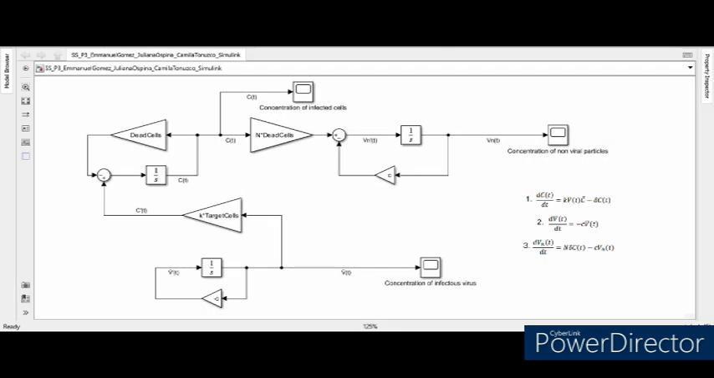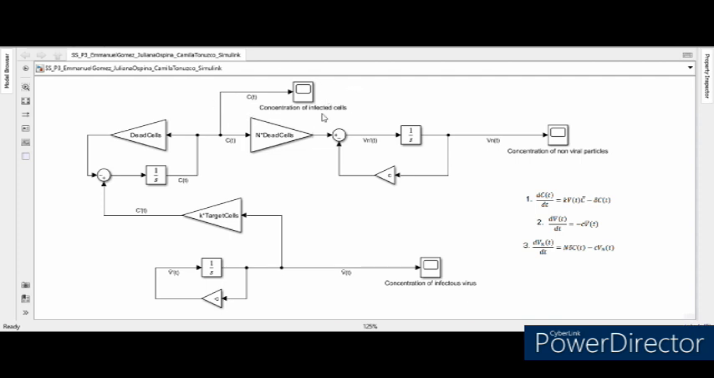Here we have the block diagram for the second system. It represents a system of differential equations modeling the interaction between the infectious virus, the non-viral particles, and the infected cells. For equation number 2, we used C minus plus the integrator to obtain the variation of the infectious virus in time. For the first equation, we used K plus the target cells plus Bt minus the dead cells plus the integrator to obtain the variation of the infected cells in time.